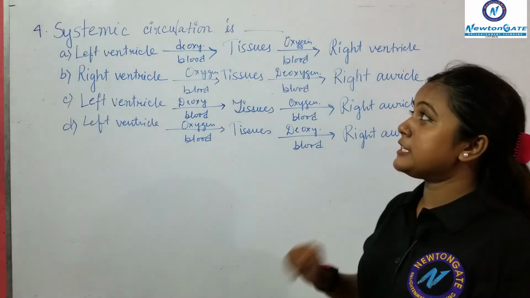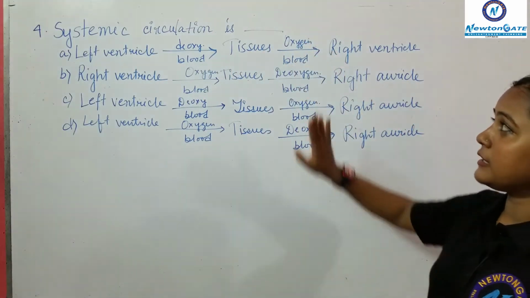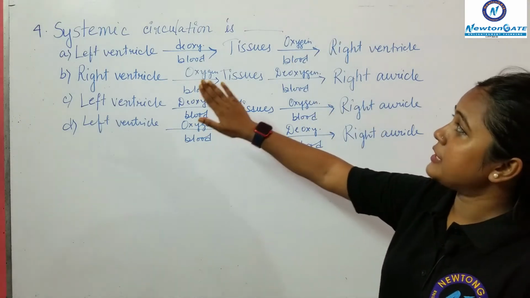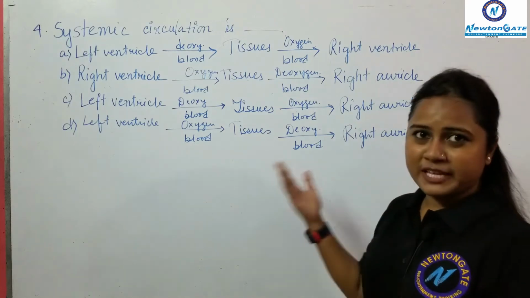In this question, the systemic circulation is given, and the options are these 4, like left ventricle to right ventricle, the pathway is given. So let me explain the answer.